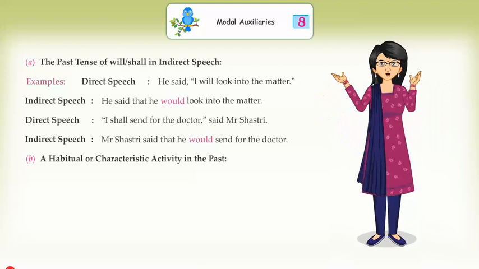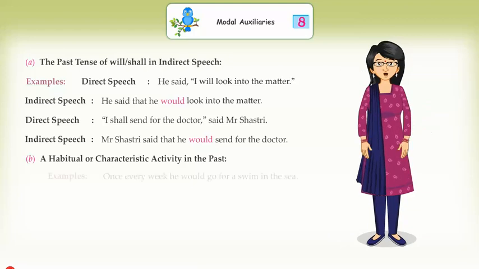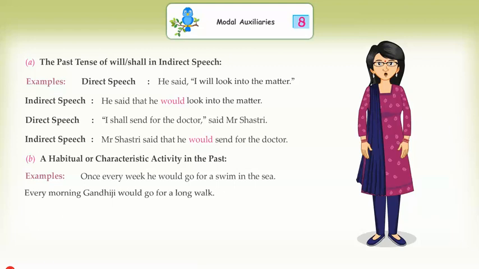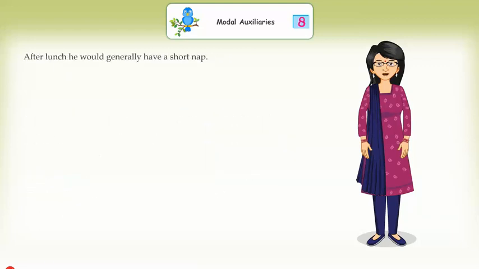B. A habitual or characteristic activity in the past. Examples: Once every week he would go for a swim in the sea. Every morning Gandhiji would go for a long walk. After lunch he would generally have a short nap.